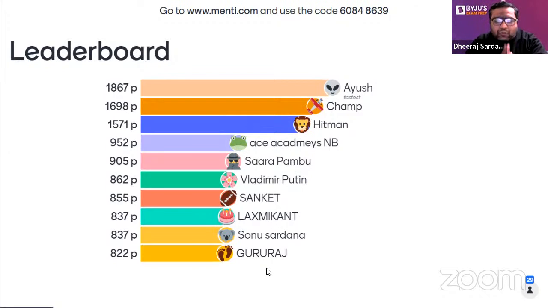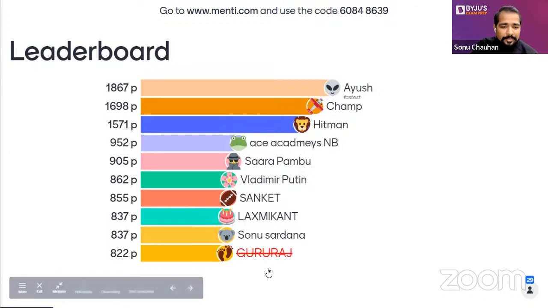So go to menti.com. You need to use two screens in parallel. If you have one laptop and one mobile, you can do it that way. If you have two mobiles, you can open menti.com on one and YouTube on the second. Also, you can have both screens on one mobile phone as well. It depends on your convenience. Okay, sir, I feel we shall move to the next one.